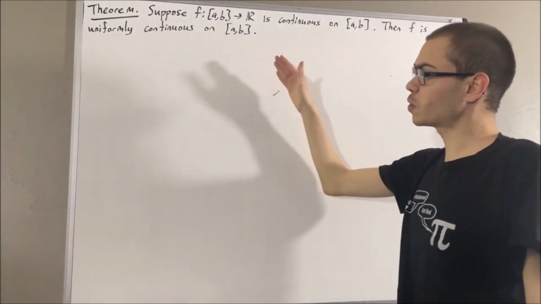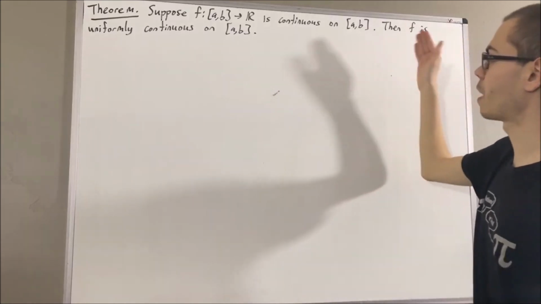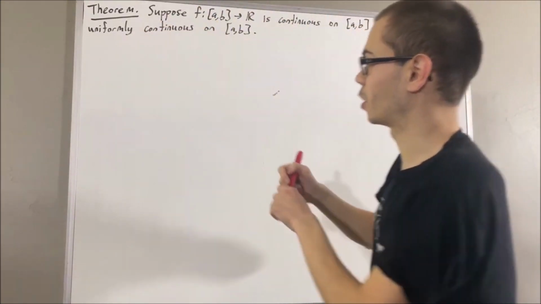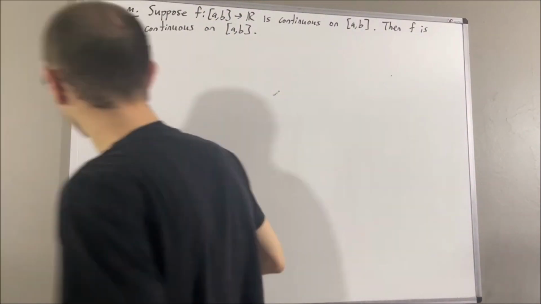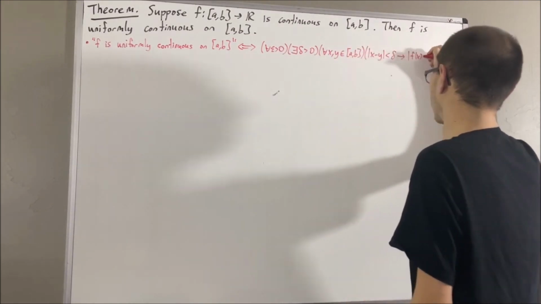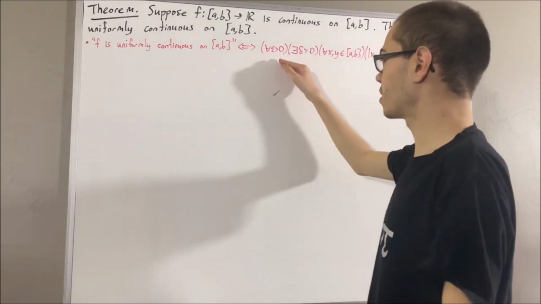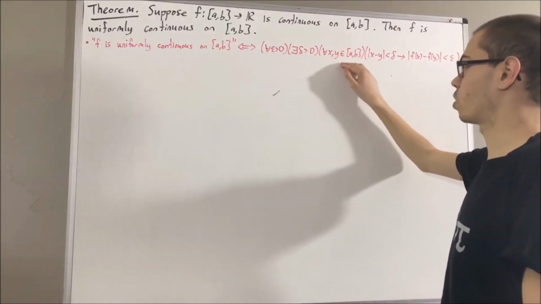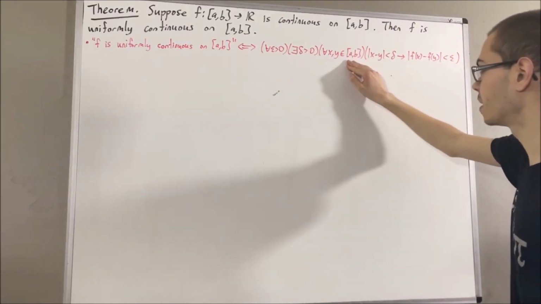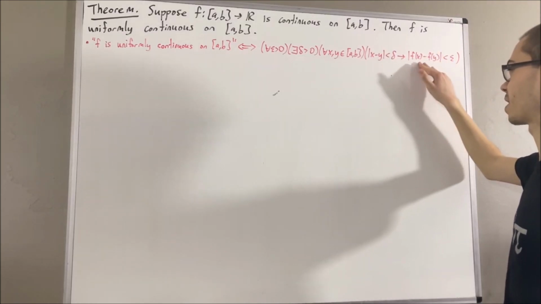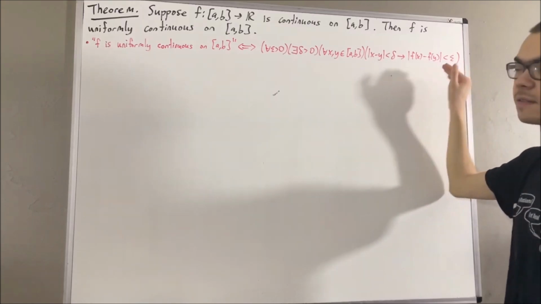Now, let's first remind ourselves of the definition of what it means for f to be uniformly continuous on [a, b]. It means the following. For every epsilon greater than 0, there exists a delta greater than 0, such that for all x and y in the closed interval [a, b], if the absolute value of x minus y is less than delta, then the absolute value of f of x minus f of y is less than epsilon.